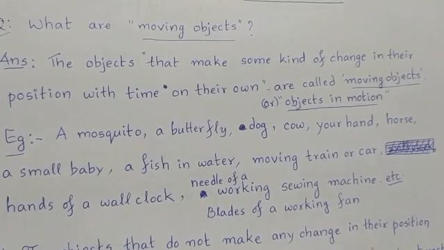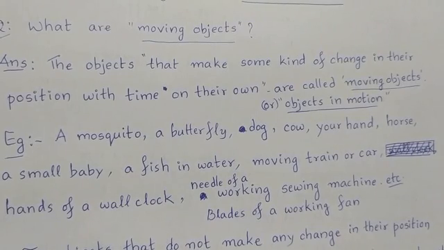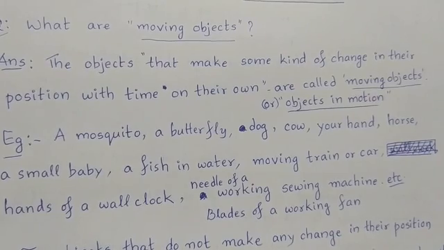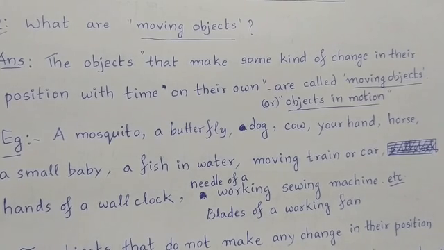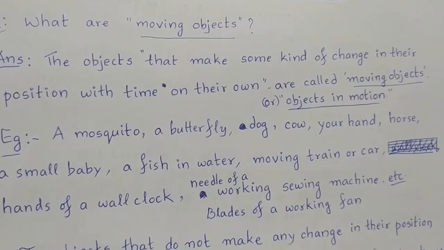Next, we are going to learn different types of motion. Before learning different types of motion, let us learn the difference between moving objects and non-moving objects. Objects in motion are called moving objects. But what does it mean by objects in motion? The objects that make some kind of change in their position with time on their own are called moving objects.